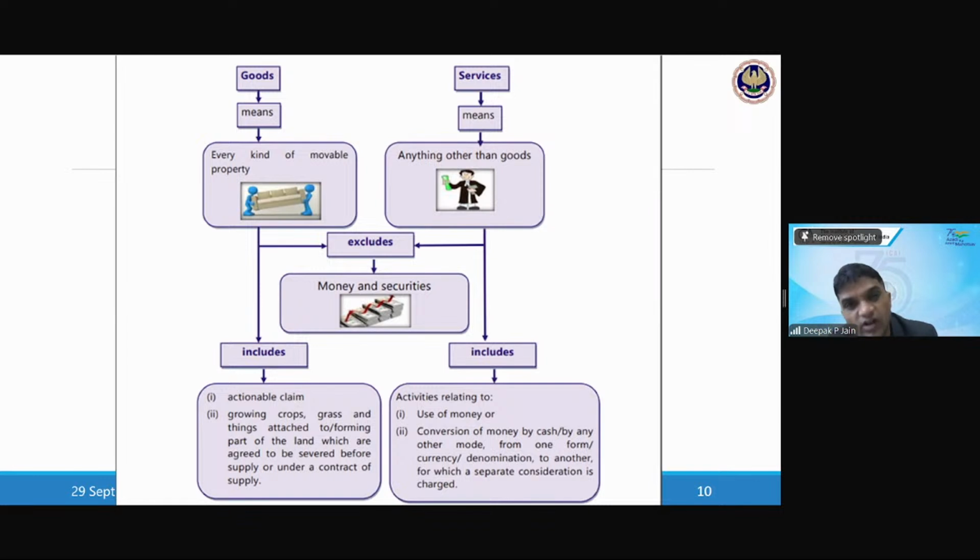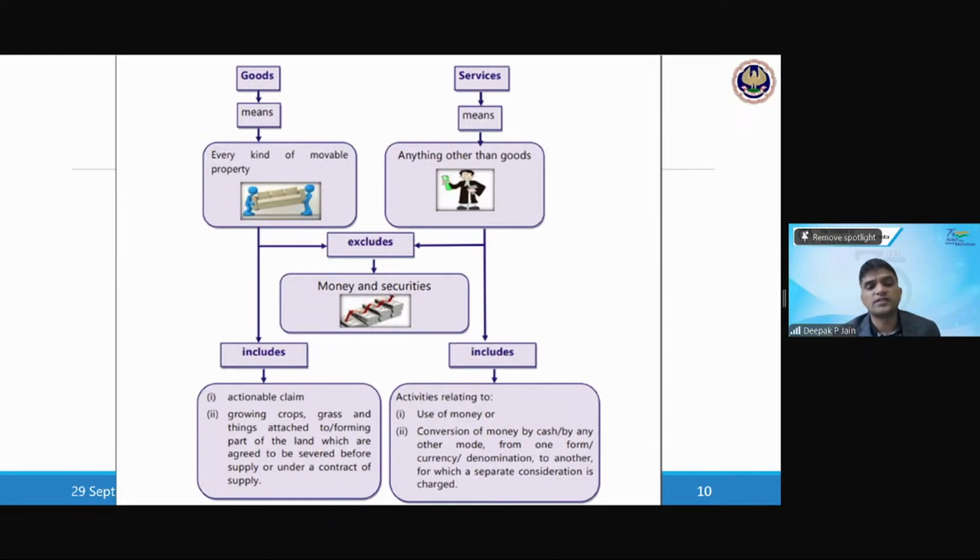That is an actionable claim. But not everything is an actionable claim. You have to be careful. Actionable claim is used as a legal term, but generally we practice, right? So when we have to ask some debtors, we write a letter to him. That is because we have a claim over that debt. So that's why we are writing to him. So it's an actionable claim.